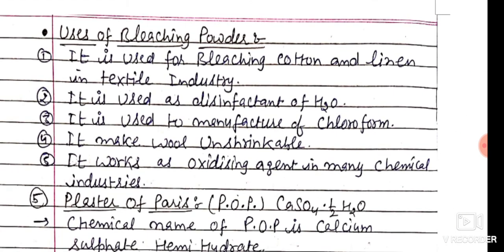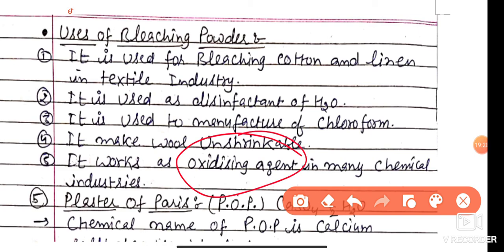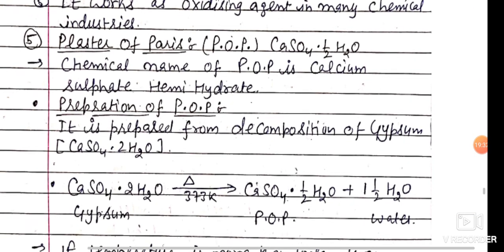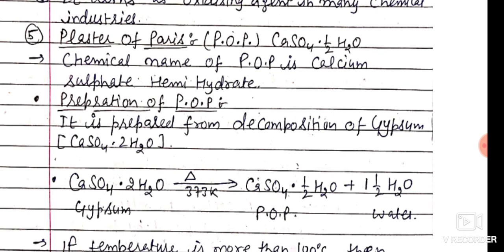Uses of bleaching powder. It is used for bleaching cotton, linen and textile fiber, and as a disinfectant of water. It is used to manufacture chloroform, and in making wool unshrinkable. It works as a strong oxidizing agent in many chemical industries. Now the fifth compound, plaster of Paris, POP.